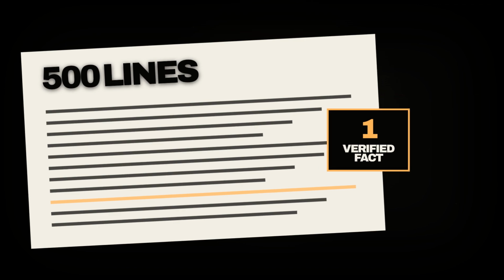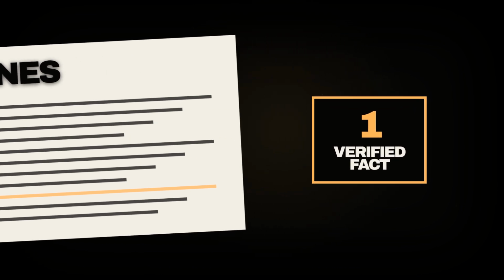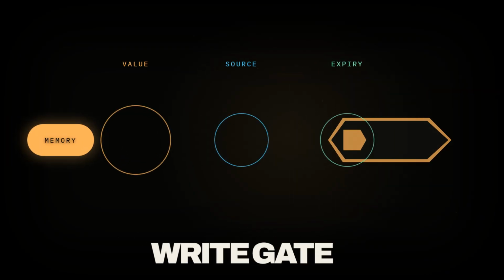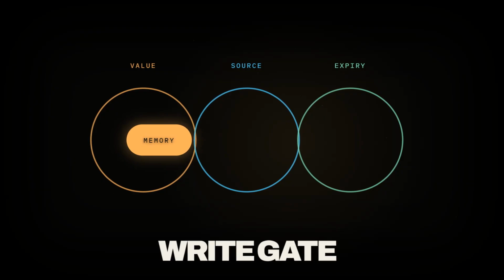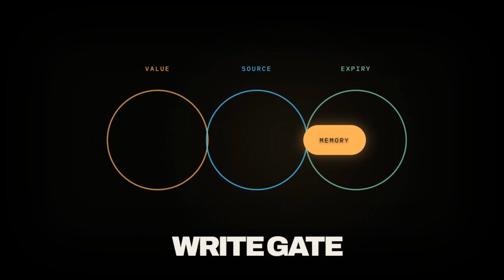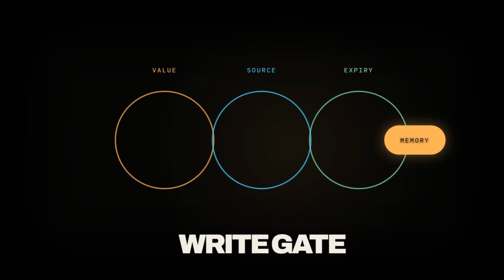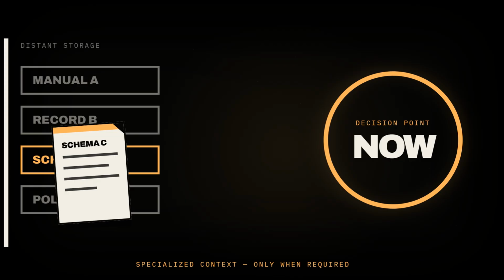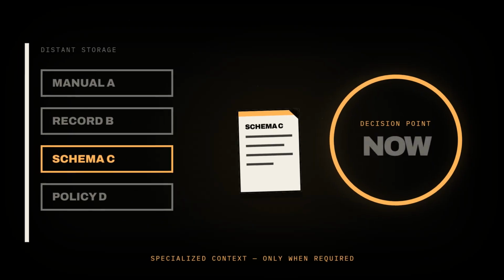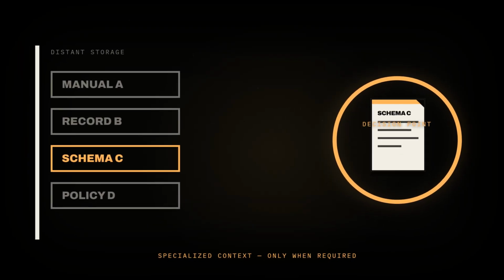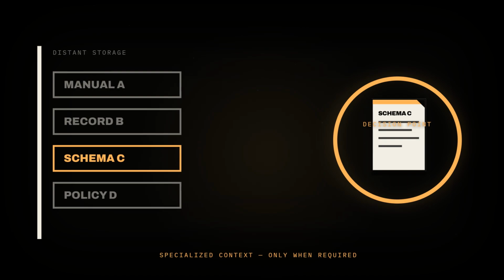Clear tool output after its useful information has been extracted. The agent may need the verified result, not 500 lines of logs that already served their purpose. Memory writes need a gate too. Store durable preferences and important project state. Attach provenance and define when facts should expire or be replaced by newer information. Retrieve information just in time. Loading every manual, record, and tool description at the beginning wastes space. Bring in specialized context when the next decision actually requires it.